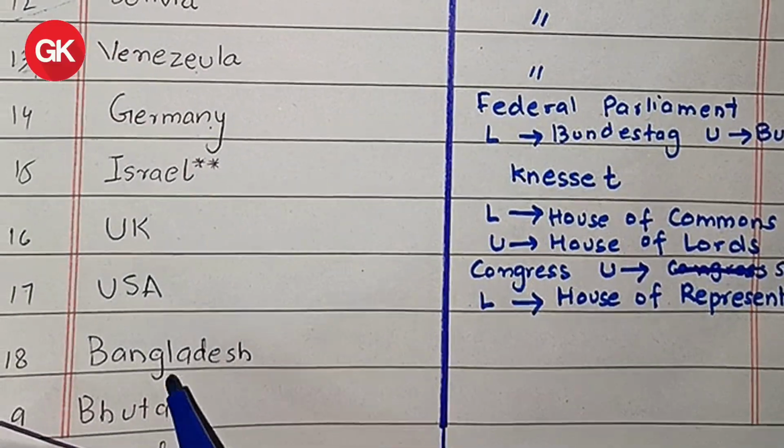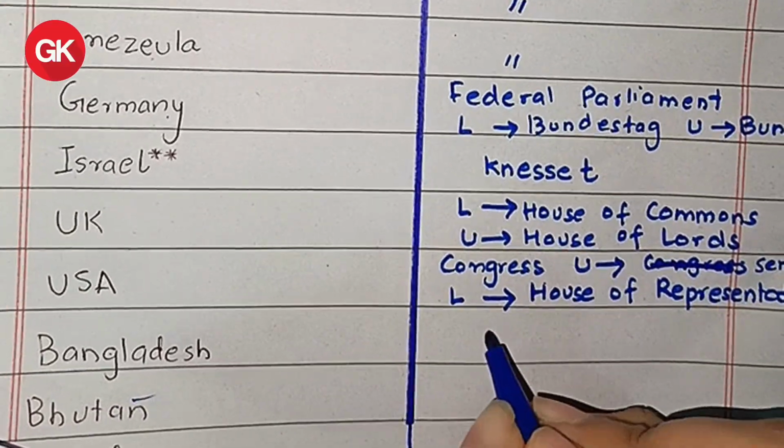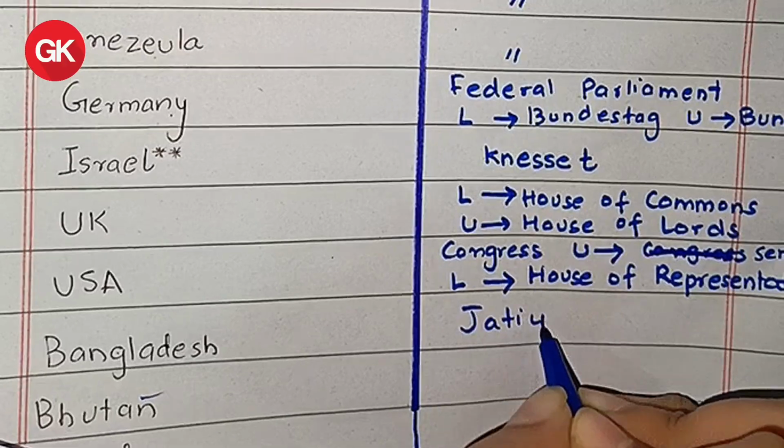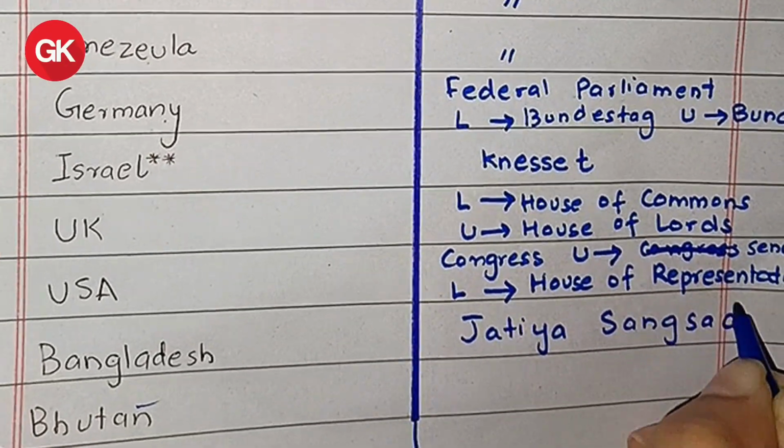Then we have Bangladesh. Bangladesh has a unicameral structure. Its parliament is called Jatiya Sangsad. Pardon me if I mispronounced it.